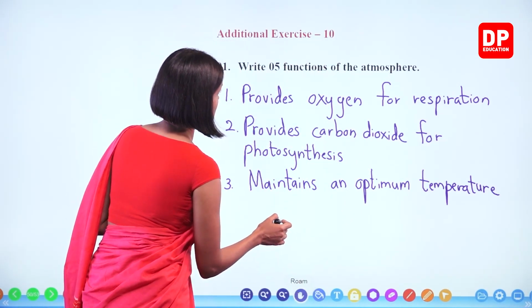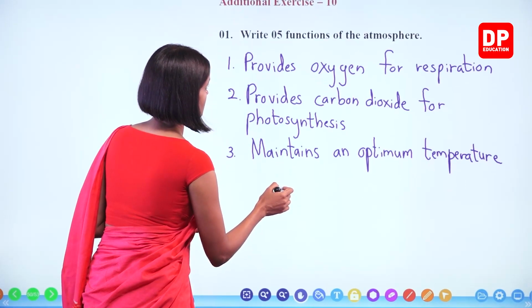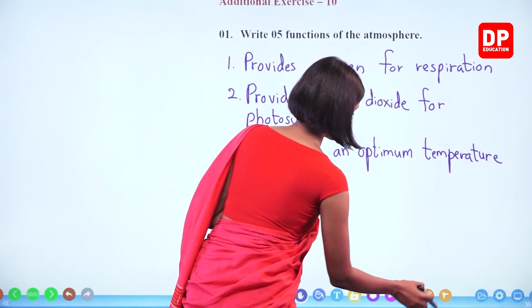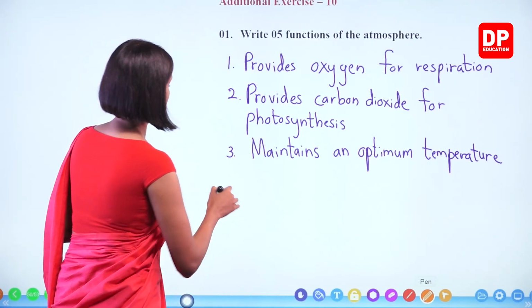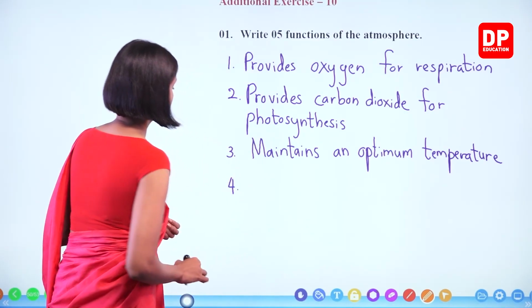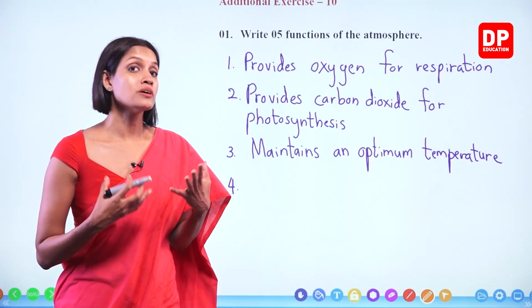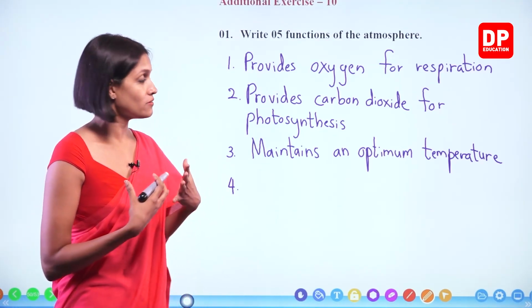What else, children? We can write important for communication among people, as a medium.